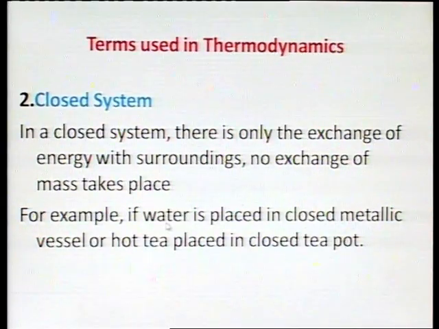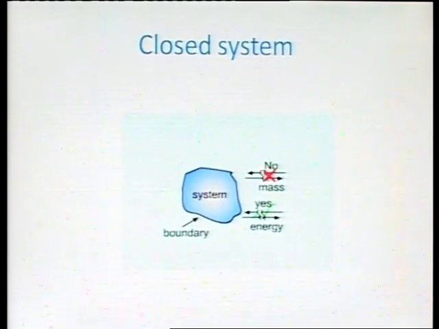For example, if water is placed in a closed metallic vessel or hot tea is placed in a closed teapot, that is an example of a closed system. Let us see the diagrammatic representation of a closed system. In this type of system, there is no exchange of mass taking place with the surrounding.